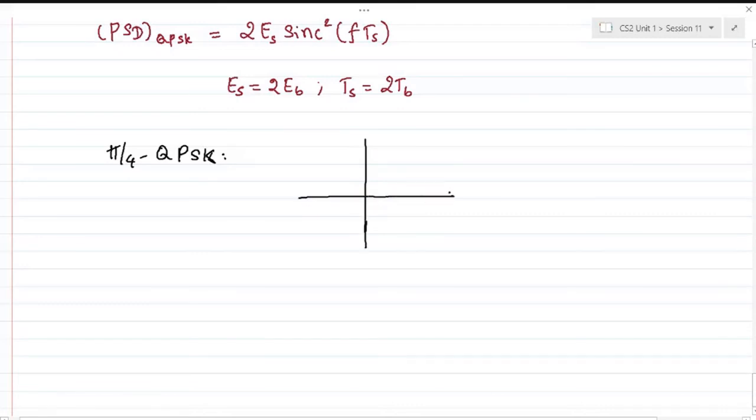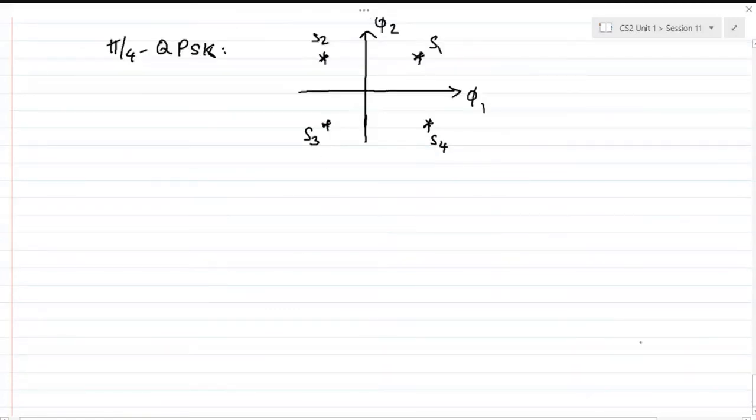Again, this is a 2-dimensional constellation, and these would be the 4 symbols: S1, S2, S3, and S4. This will help with carrier synchronization, which will be dealt with when we discuss the receiver. As of now, you can just think of this scheme as an alternate version of the original QPSK signal, which is a pi by 4 shifted version of it.